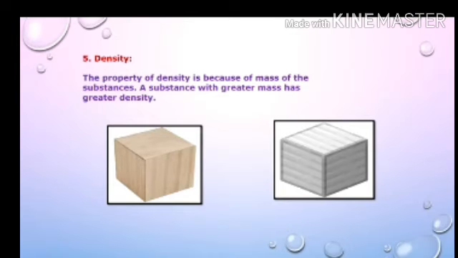See here in the picture we have two blocks of the same size. One is wooden and the other is of iron. They are weighed in the balance. How would they compare? The mass of different substances having the same volume can be different. Their mass is different. This difference is because of the difference in their densities.